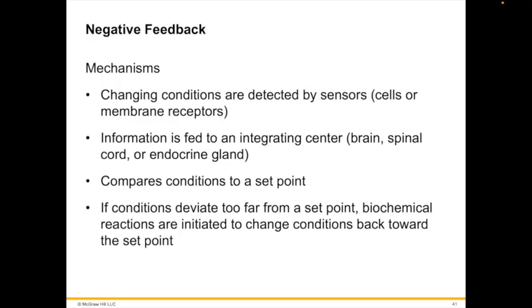One way organisms maintain internal consistency is to use control systems that are limited by negative feedback. Negative feedback is a common biochemical mechanism where the result of a process feeds back to limit the process. Physiologically, this requires internal and external sensors, which can either be cells or membrane receptors. When conditions exceed a set point, biochemical reactions are initiated to move the condition back toward the set point.